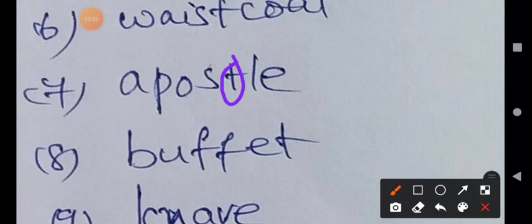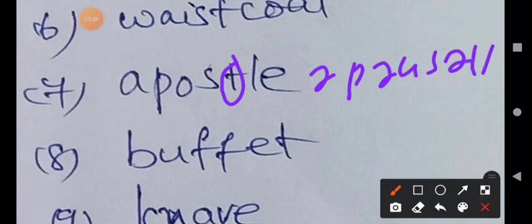Apostle. Apostle means T is silent. What is the meaning of apostle, my dear students?